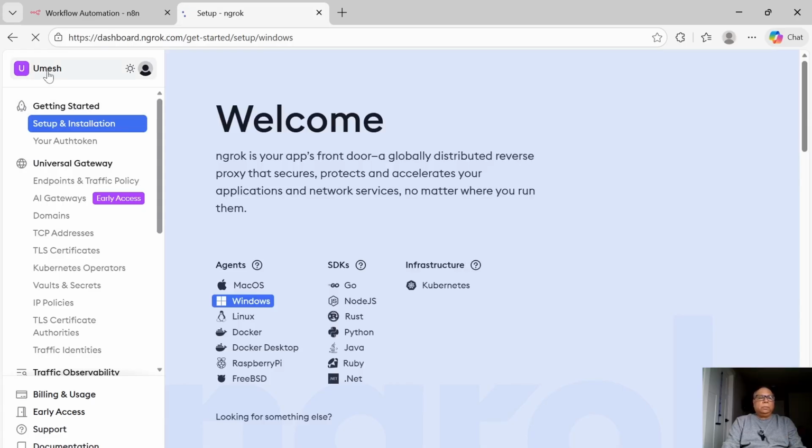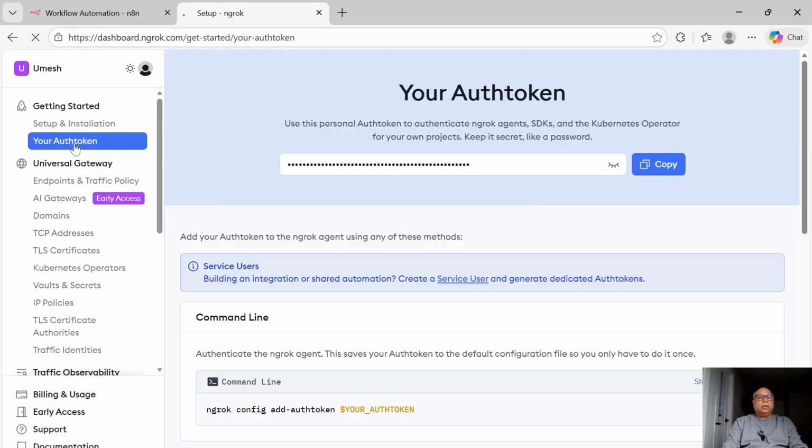Just sign up. I signed up myself, provide whatever basic information that's required for that sign up, and then you are expected to look at your auth token. Remember, this is your personal auth token and keep it secret like a password. So I'm not going to click on this to show you. However, what you need to do is basically copy this auth token and go to a command line.